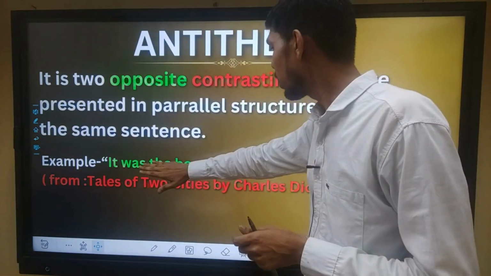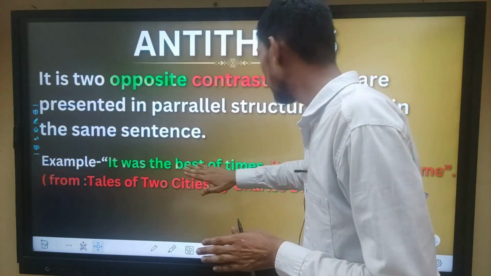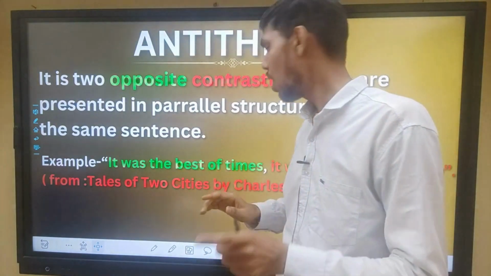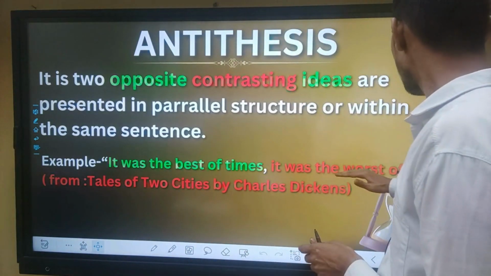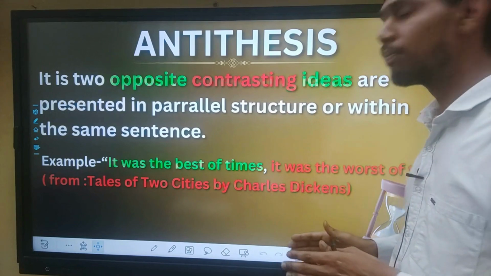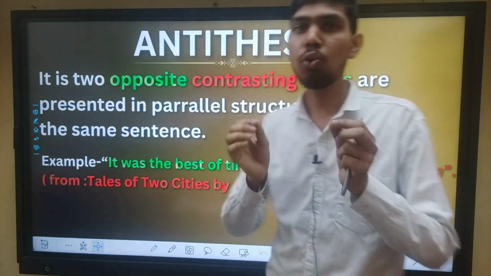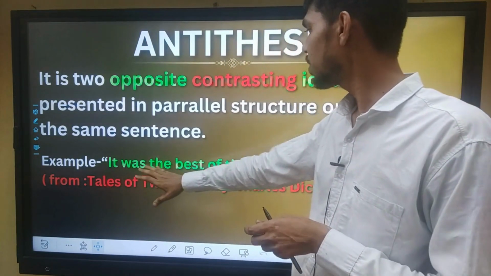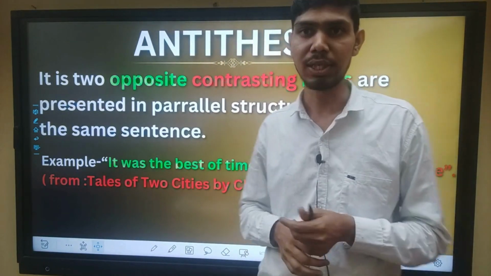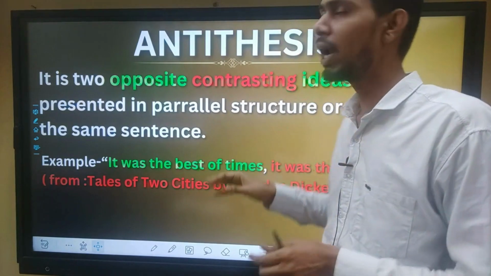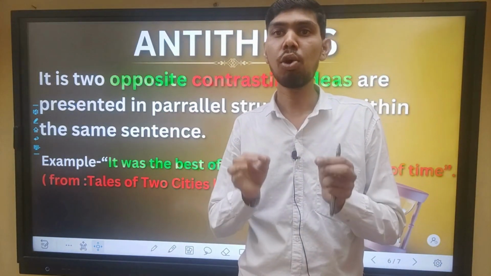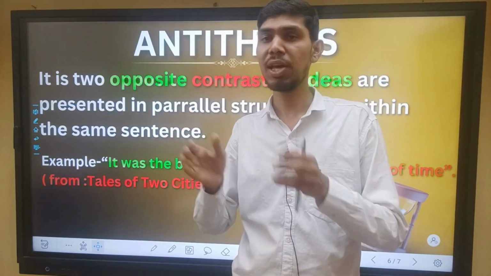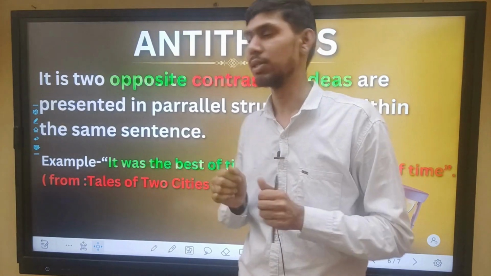Here, one idea is that it was the best of times. On the other hand, it was the worst of times. So two ideas are placed together here, and this has been taken from A Tale of Two Cities by Charles Dickens. So this is antithesis. Antithesis is about two contrasting ideas placed together, in parallel, in a sentence.